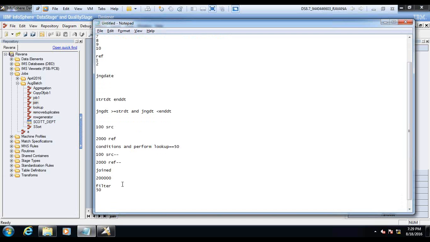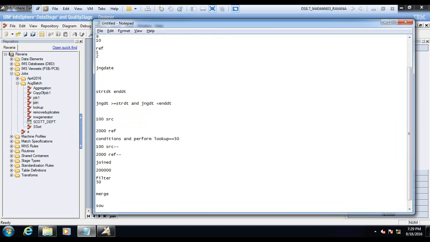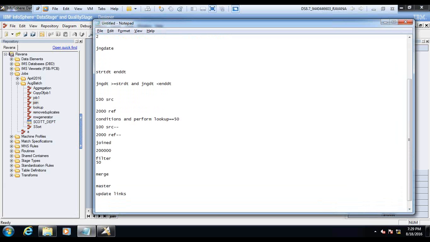Okay. So merge has a master and updates. In lookup we call them source and reference; in merge we call them master and update.